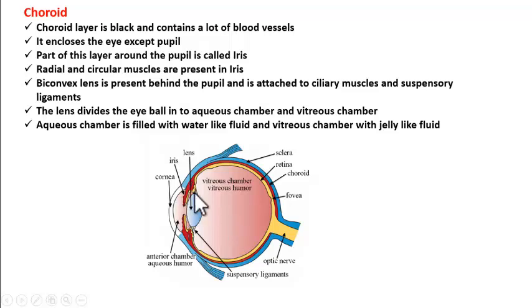Now this lens divides the eyeball. If you see here, this lens is dividing the eyeball into two chambers. One big chamber inside called the vitreous chamber, and a small chamber outside, that is the aqueous chamber. This aqueous chamber is filled with a water-like fluid, and the vitreous chamber is filled with a jelly-like fluid.